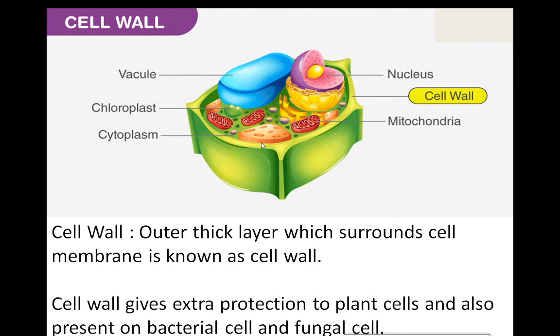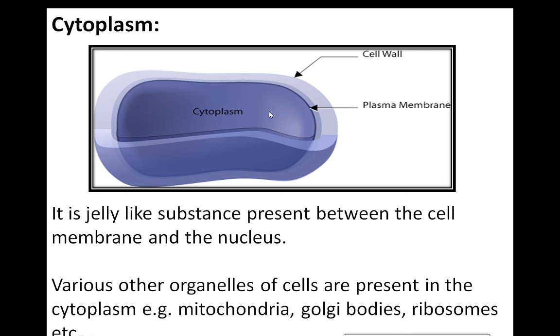So cytoplasm is a jelly-like substance. Various other organelles of cells are present in the cytoplasm, for example mitochondria, Golgi bodies, ribosomes. We will learn about all these cell organelles in later classes. Right now, in our syllabus, there are only the basic components of cells. So cytoplasm is a jelly-like substance present between the cell membrane and the nucleus, and all other organelles of cells are present in the cytoplasm.